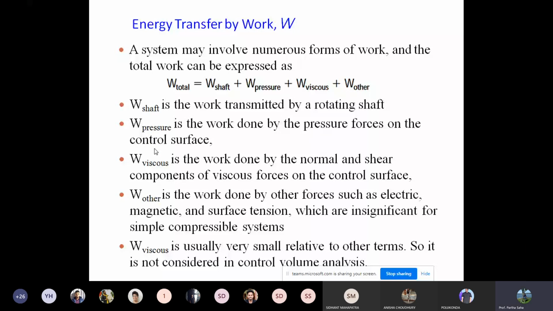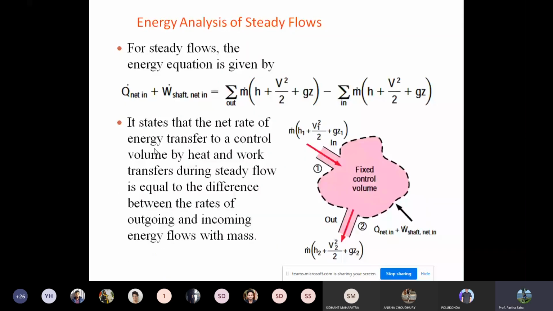So this is the first energy conservation analysis. As you can see here, I have a fixed control volume. There are two ports: one is the inlet, another is the outlet. Through the inlet, work is being carried in, and through the outlet, work is being dissipated from the system. The total net change will be Q dot net in plus W dot shaft net in. Q dot net in is the net amount of heat transfer, that should be inlet minus outlet. Similarly, the net amount of shaft work is inlet minus outlet.